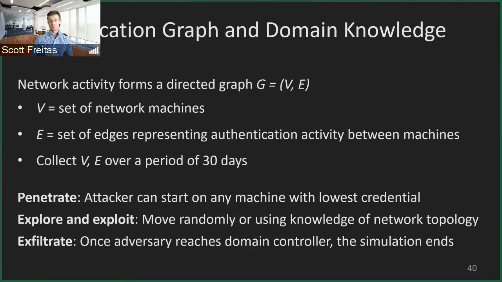We allow them to then explore and exploit the network, trying to laterally move. It could be sort of random, with no knowledge of the network, or they can move a priori with some knowledge of the topology and move with more informed strategies. And then finally, we simulate the exfiltration by saying once they've compromised the domain controller, the simulation ends, because essentially at that point, they can do whatever they need to on the network.